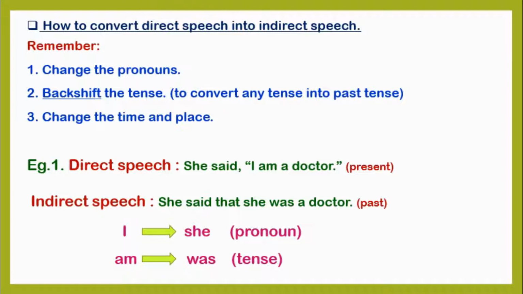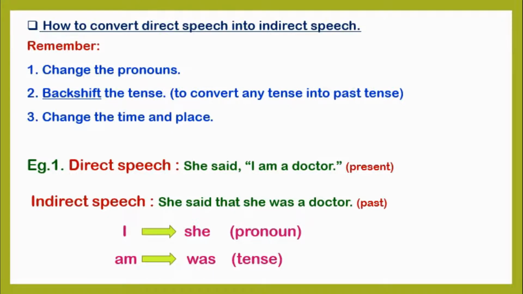Here the sentence is in present tense. Indirect speech. She said that she was a doctor. Here the sentence is in past tense. In direct speech, we have used quotation marks, that is double inverted commas.